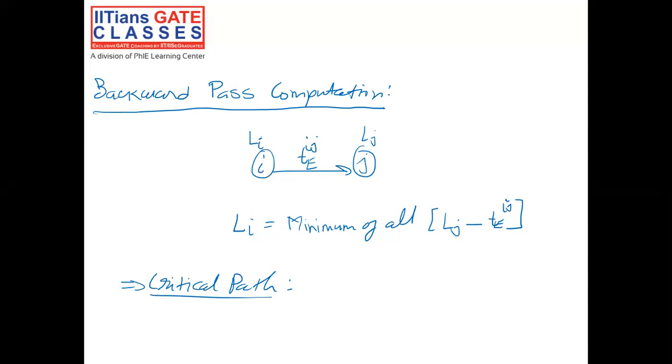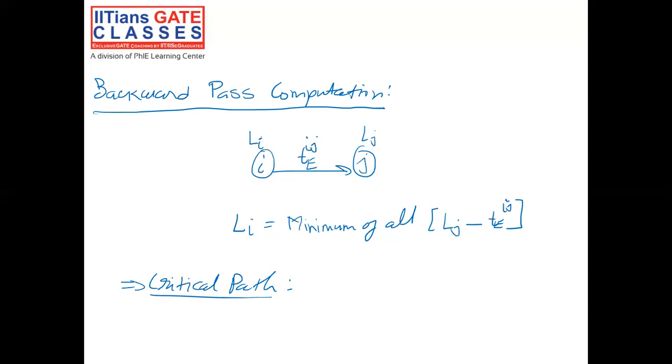What does that mean? It means on the critical path, whatever the activity is there, you cannot delay that activity. If you try to delay those activities which are on critical path, which are critical activities, the whole project duration will get increased and the project will get delayed. So now we know what is critical path. We know how to calculate critical path.